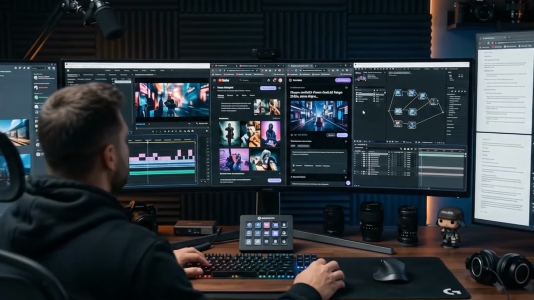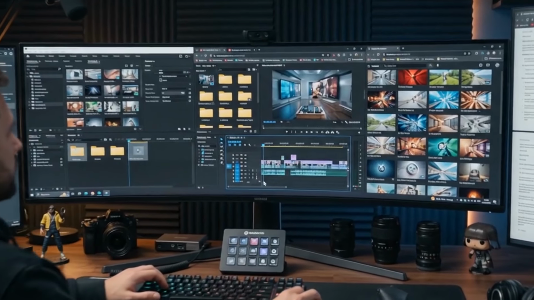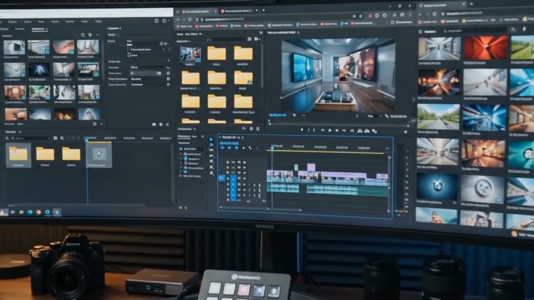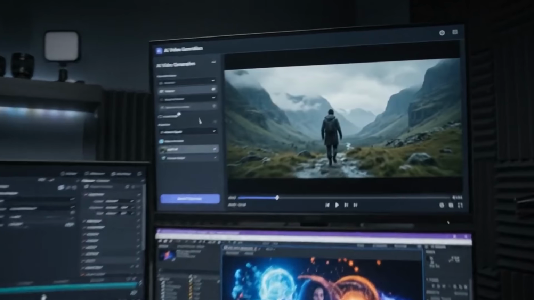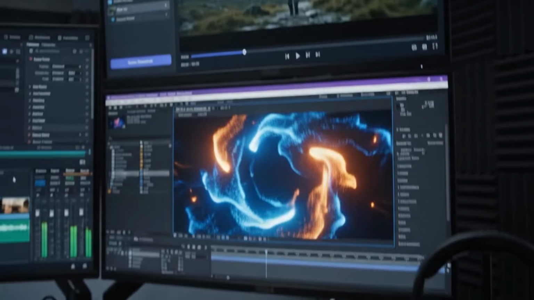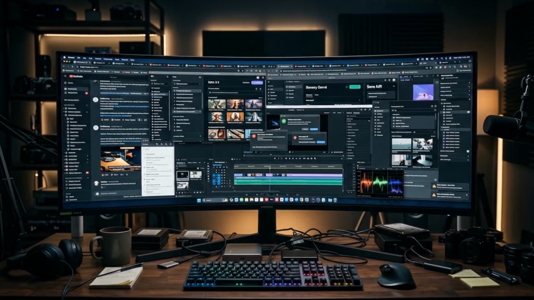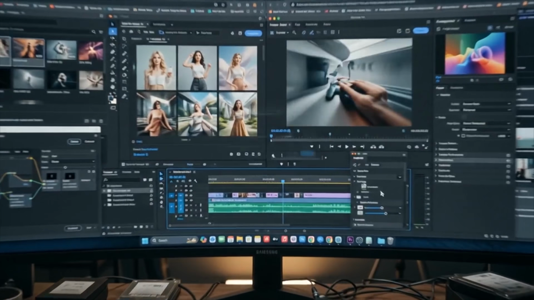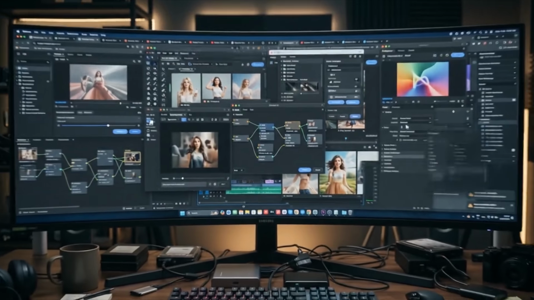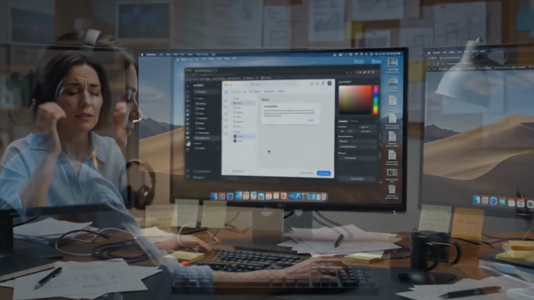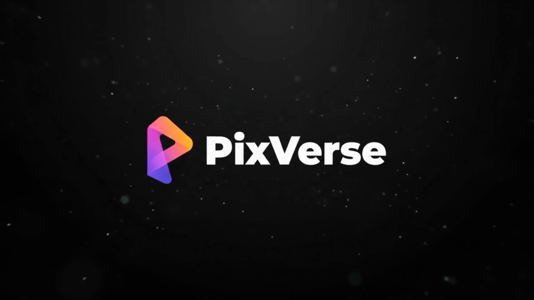If you're creating content in 2026, you've probably run into the same problem I did. One AI tool for images, another for videos, another for effects, another for editing. At some point, creating content becomes more about managing tools than actually creating. So I started looking for a better workflow. That's when I found PixVerse.